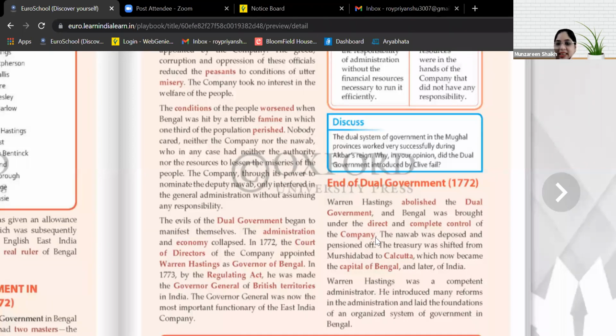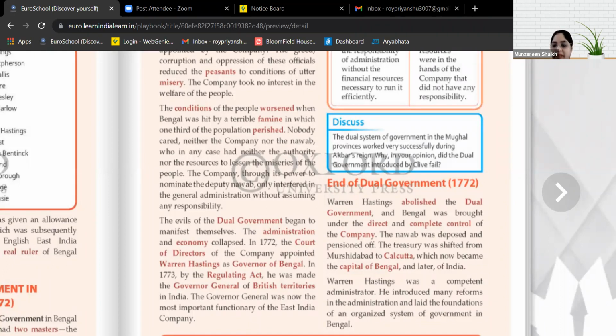The Nawab was deposed and pensioned off. The treasury was shifted from Murshidabad to Calcutta, which now became the capital of Bengal and later on of India. Warren Hastings was a competent administrator. He introduced many reforms in administration and laid the foundations of an organized system of government in Bengal.